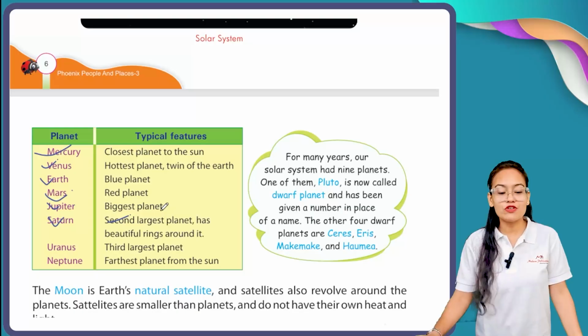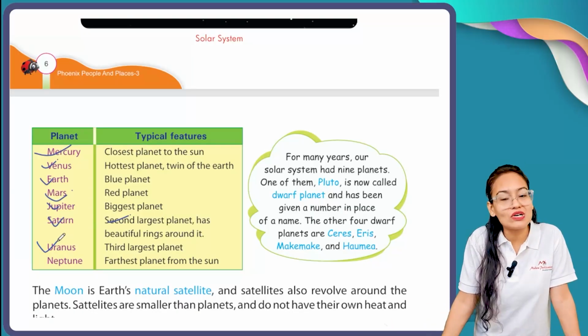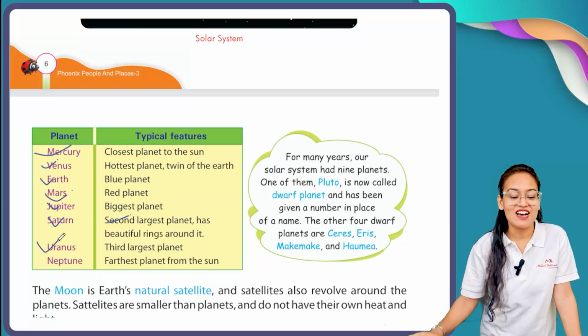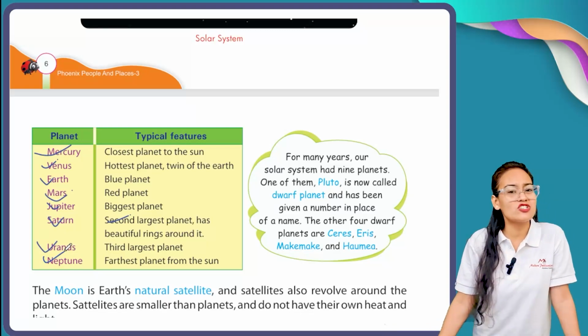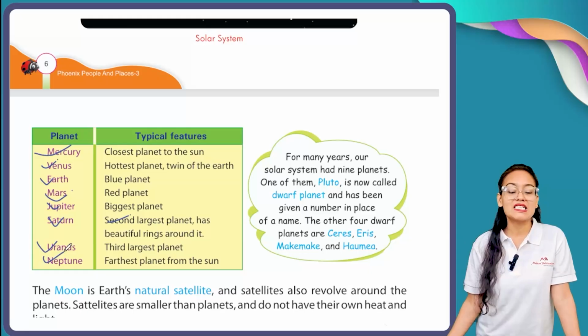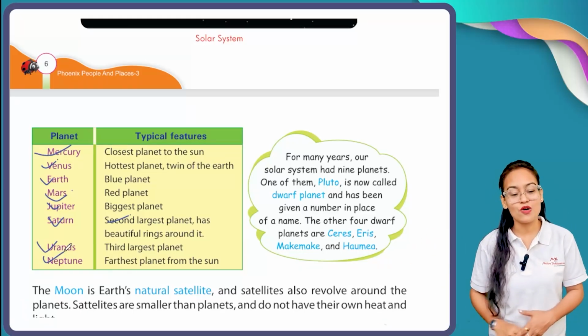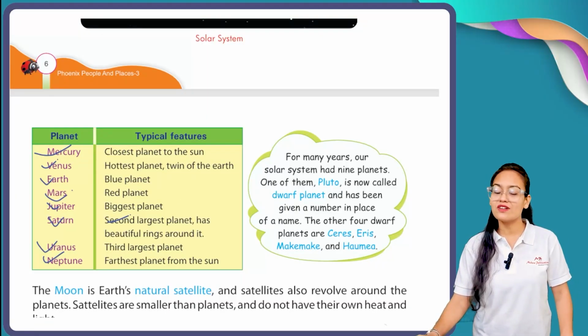Now Uranus. What is the special feature of Uranus? Uranus is the third largest planet of the solar system after Jupiter and Saturn. And last but not the least, your Neptune. What is the special feature of Neptune? It is the coldest planet and the farthest planet from the sun. So all these are the typical features of our planets.